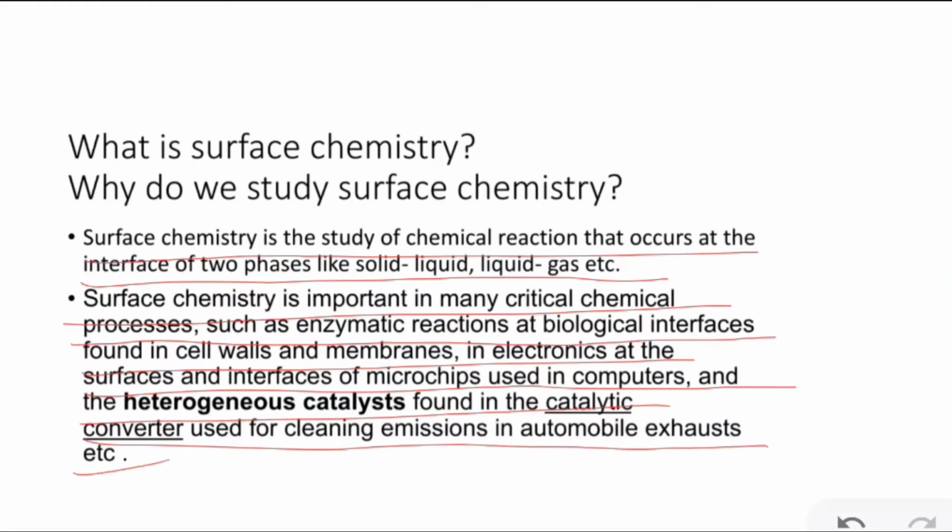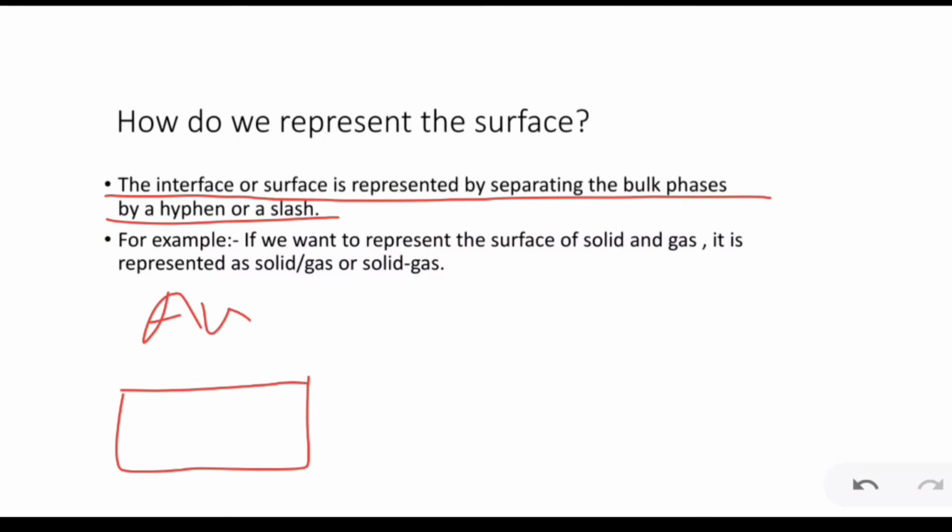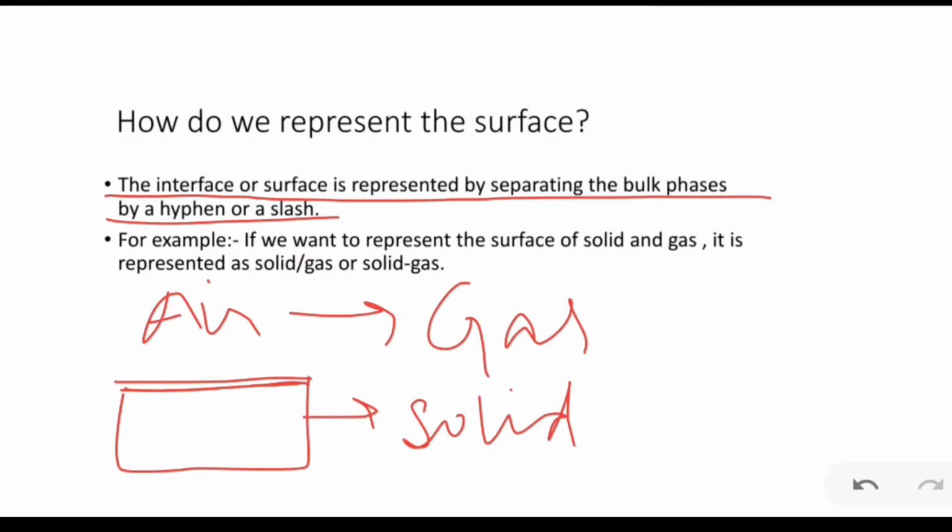Now we will see how to represent the interface. The interface or surface is represented by separating the bulk phases by a hyphen or a slash. So in the example that we have seen of aluminium and air, this aluminium is solid and this air is gas. So how do we represent this surface? We will represent this surface by solid slash gas or solid hyphen gas.